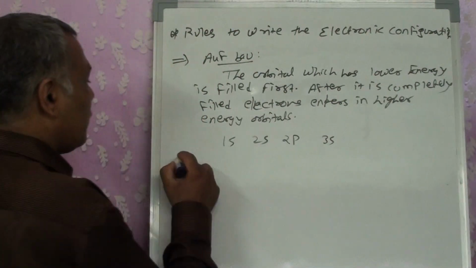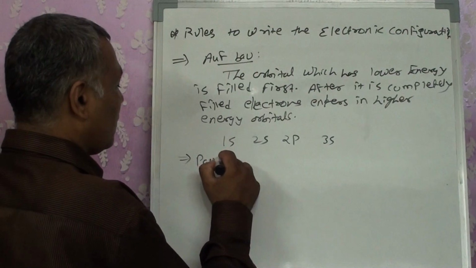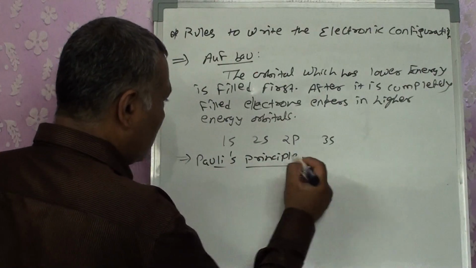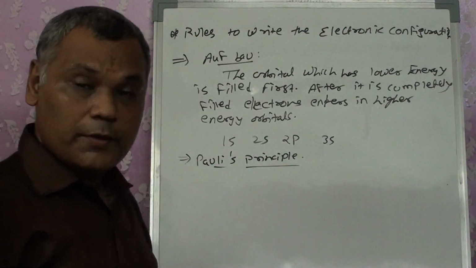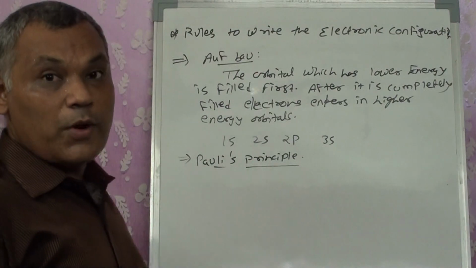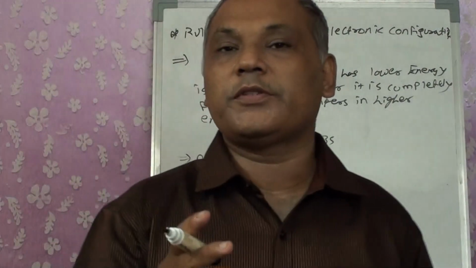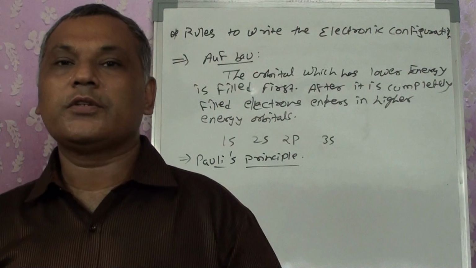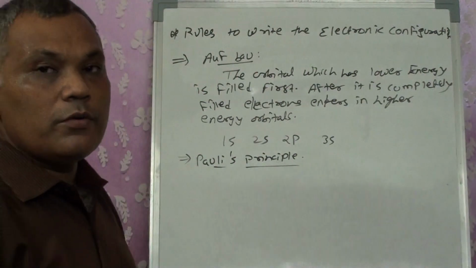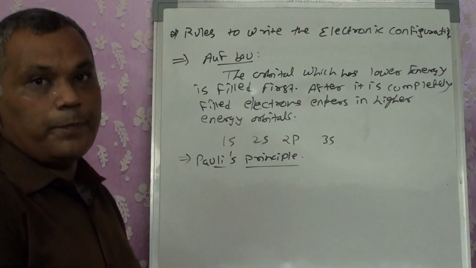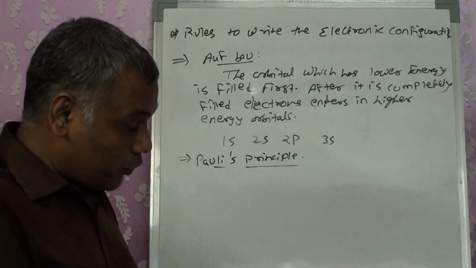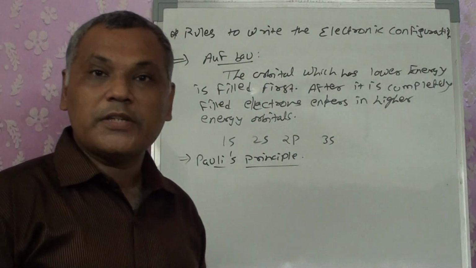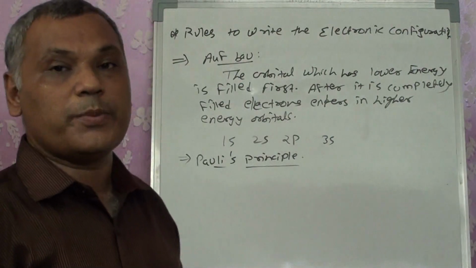So a second principle came into existence: Pauli's principle. There are two different principles here. One is named Pauli's principle, and the other is Pauli's exclusion principle. Be sure that you understand both principles differently, because in the exam you can be asked for both separately, and you have to specify the principle asked.